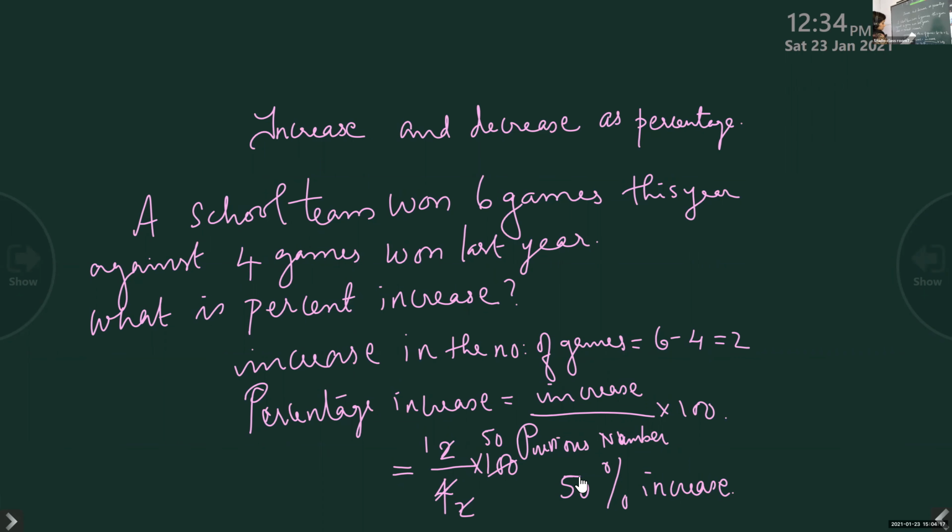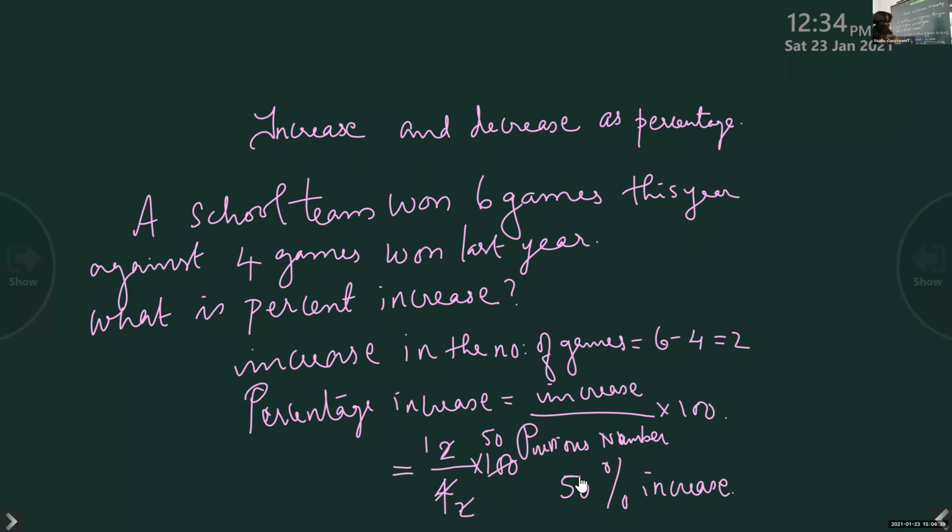Ma'am, can you explain this question one more time? You just read this question once in mind. Ma'am, from there we'll get that 12. 12 is not there, it is not 12.